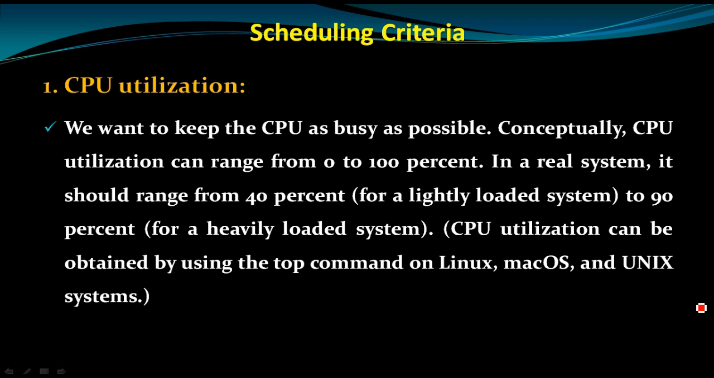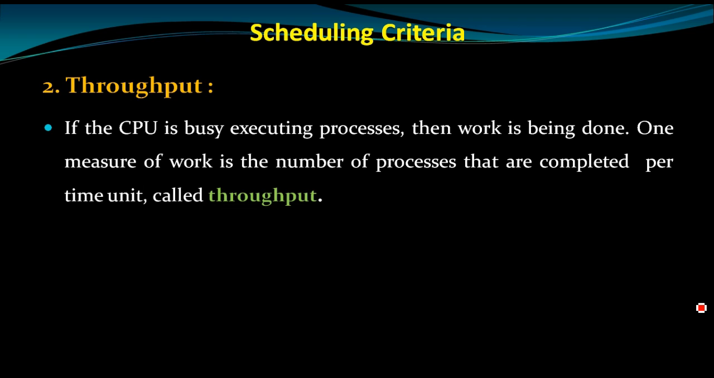The second one is throughput. If the CPU is busy executing processes, then work is being done. One measure of work is the number of processes that are completed per time unit, which is called throughput. For long processes, this rate may be one process per hour. For short transactions, it may be 10 processes per second. So this is throughput.